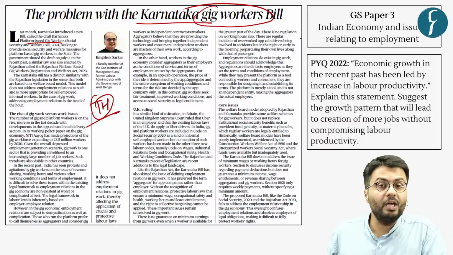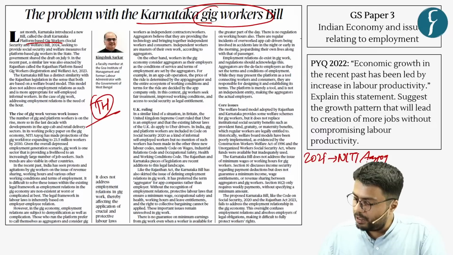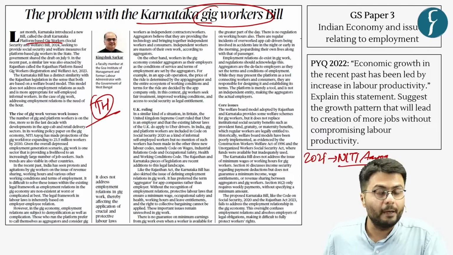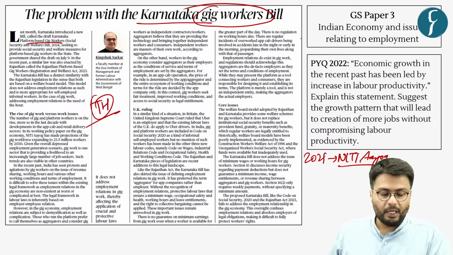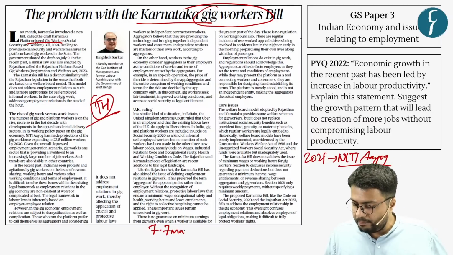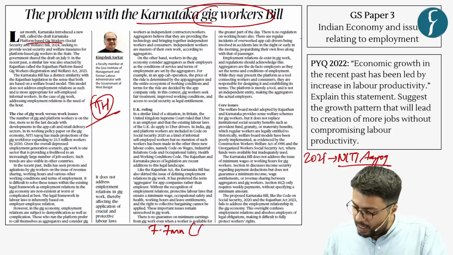Because as you can recall, in the year 2021, the body called Niti Aayog came up with a report highlighting the size of the gig economy in India. And this report highlighted that as much as 7.7 million or 77 lakh workers in our country are employed as gig workers.